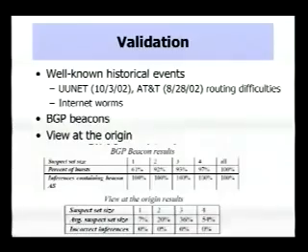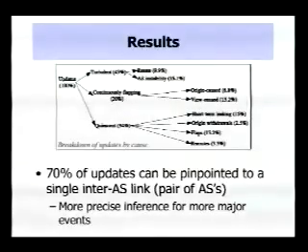Finally, we used the observation that if a view inside of an AS observes an update to a prefix contained in that same autonomous system, then we know the event arose inside of that AS. And we use that observation by making inferences at other views and checking for conflicts with the inferences made at that view. And we didn't find any conflicts during the 1.5 years over which we carried out that study.